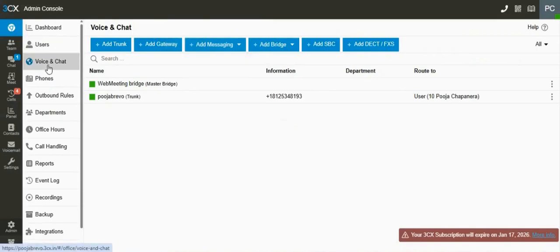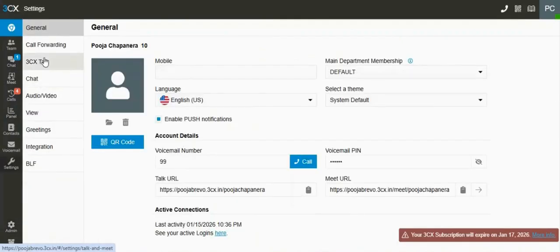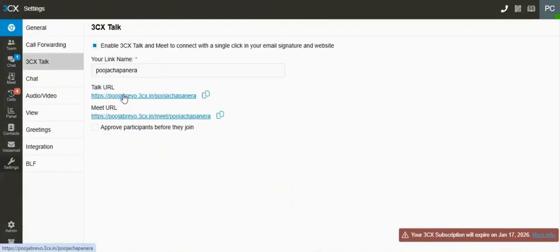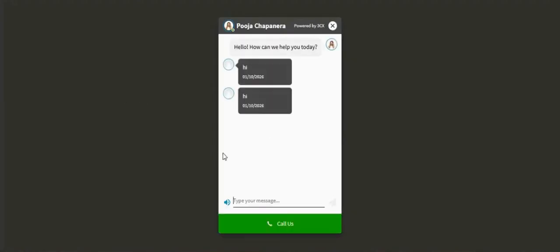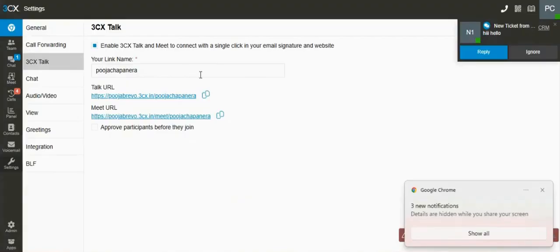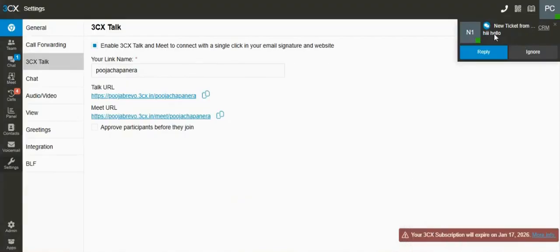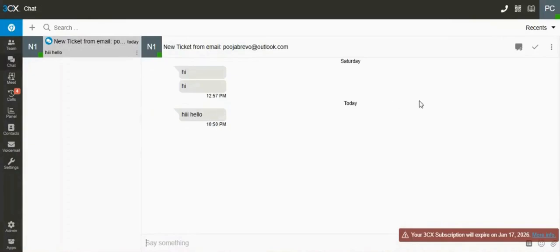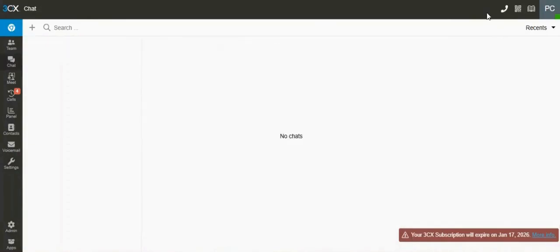One more thing, by going to settings, 3CX doc URL, here if you type a message, hi, hello, and then you send the message, here you need to open the message and then you need to click on dealt with.